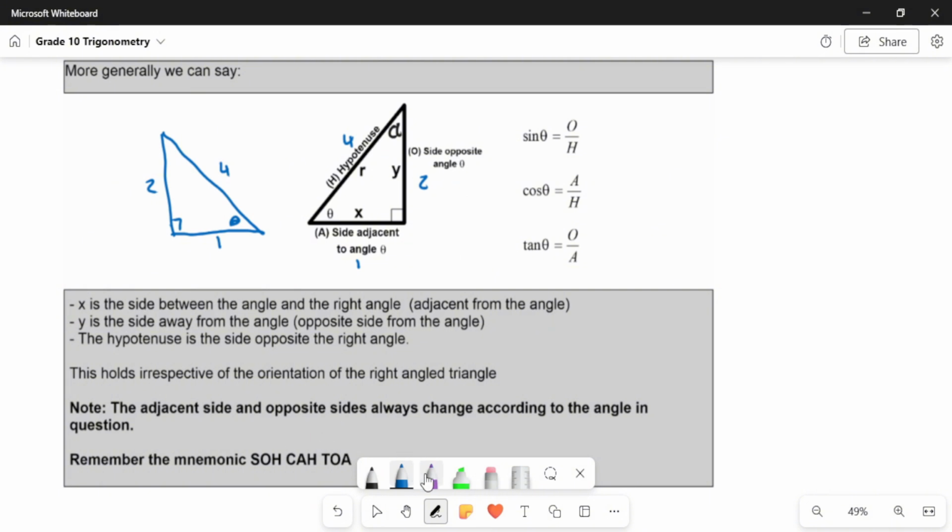And a very useful mnemonic to remember is SOHCAHTOA. Sine is equal to opposite over hypotenuse. Cos is equal to adjacent over hypotenuse. Tan is equal to opposite over adjacent. Understood? Very, very simple stuff.